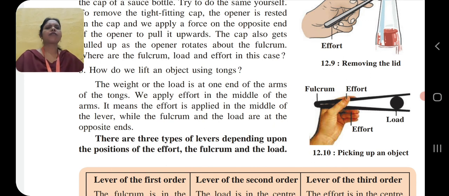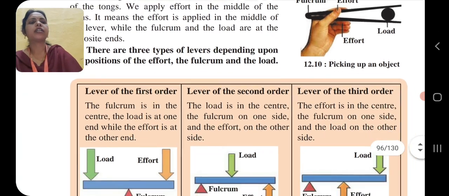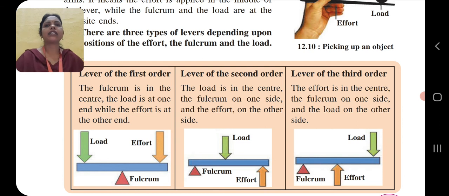There are three types of levers depending upon the position of the effort, the fulcrum and the load. So children, here everything will be clear. Lever of the first order: the fulcrum is in the center. The load is at one end while the effort is at the other end. From the arrow and the plane surface, you can understand properly.